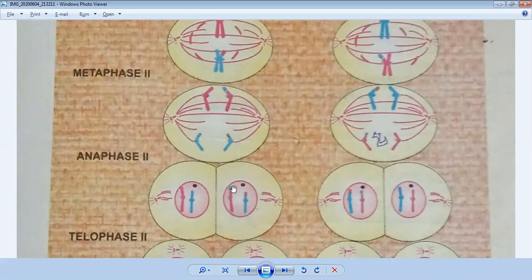The nucleus is divided, and you can see it has a single pair. There are only two chromosomes. At the start, we saw there were two homologous pairs of chromosomes in the nucleus, but when the cell is divided, it is divided into one pair, meaning a reduction of the chromosomes.